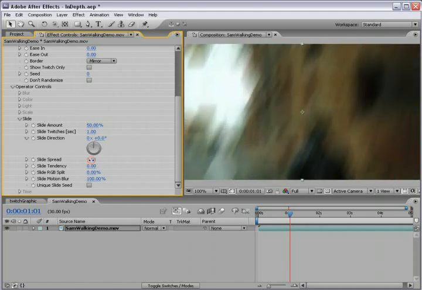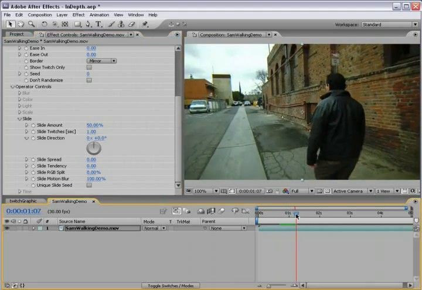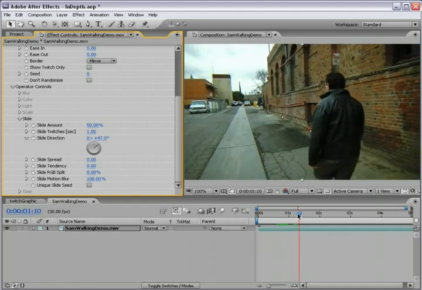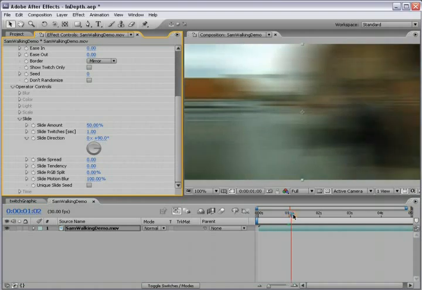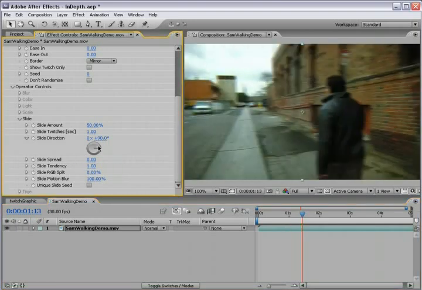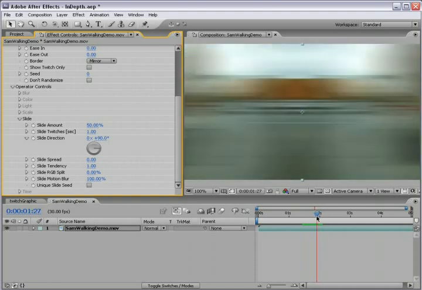Now if we turn that all the way down to 0, all we're going to get is up and down slide. And then if we change the direction, you're only going to get that particular direction. So if we go 90 degrees, then we're just going to go left and right. The tendency means the tendency to go that way or go the other way. So if you turn this up, it's only going to slide to the right. So you'll see here, it's only going to the right.